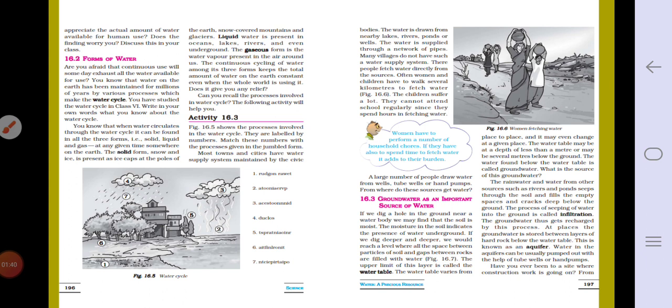A large number of people draw water from wells, tube-wells or hand pumps. From where do these sources get water? Now what is given here? First thing, the picture is given of the water cycle. The words are given in the jumbled form that you have to write in the proper way. Numbers are shown in the figure. Do that first. So for that, see here page number 196, figure number 16.5.